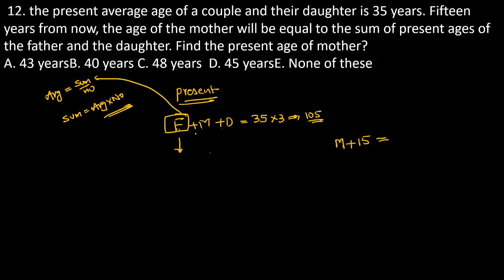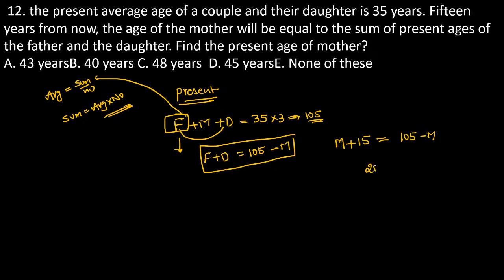The age of the mother will be equal to the sum of the ages of father and daughter. The present age of father and daughter together is equal to 105 minus m. You just write down the equation here: 105 minus m. Now see, 2m is equal to 90, then m value is exactly equal to 45.